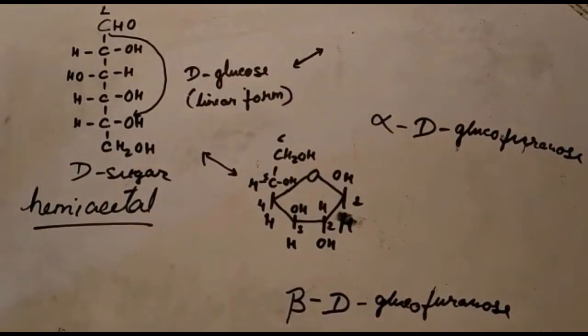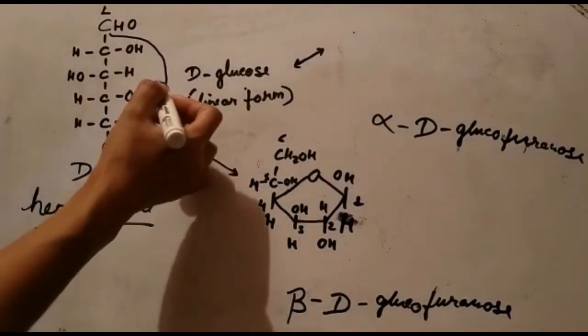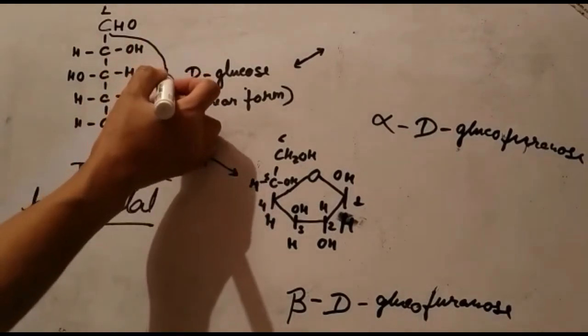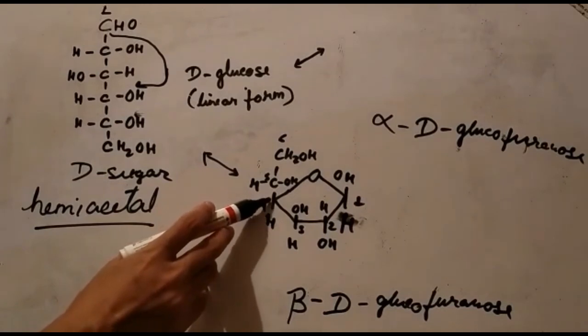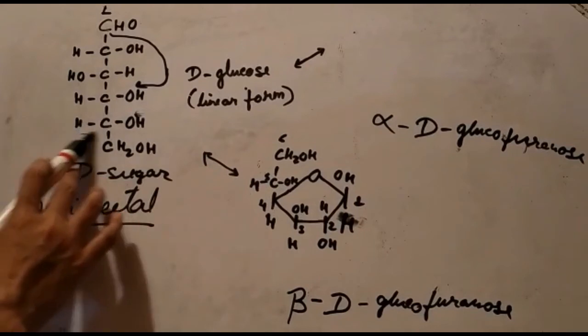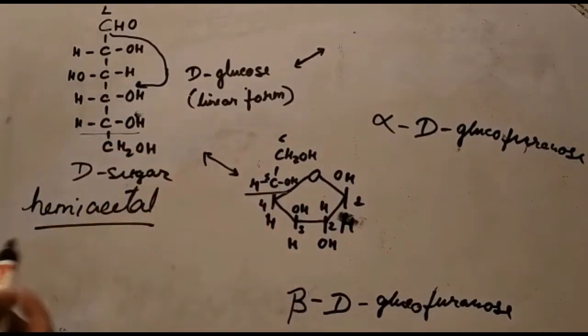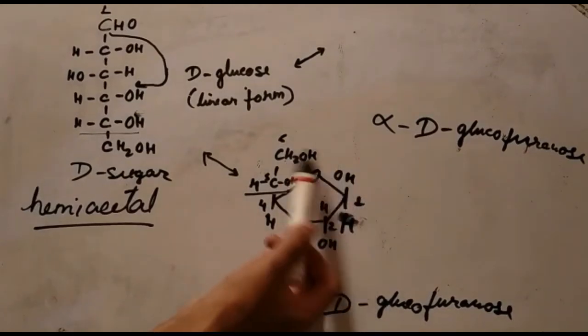Now, how this 5-membered ring, the furanose ring, is formed is when the aldehyde group in carbon number 1 attacks the hydroxyl group in carbon number 4. As you can see here, it attacks carbon number 4, whereas carbon number 5 remains as it is. You can see here this carbon number 5. So this is beta D glucose, a beta anomer. Why? Because the OH and the CH2OH are on the same side.